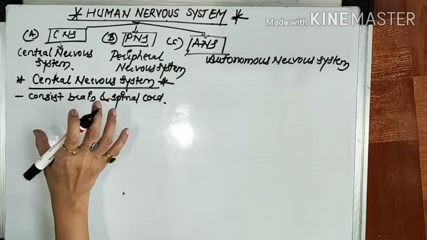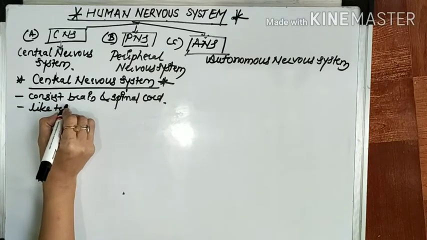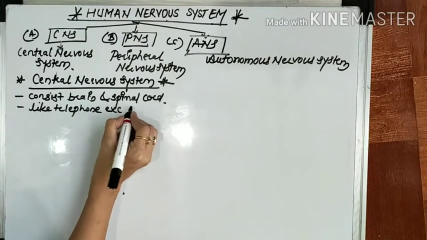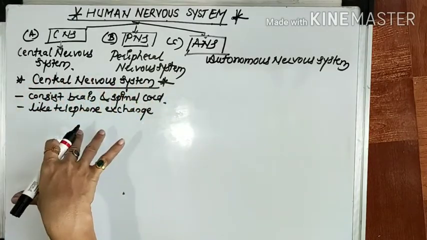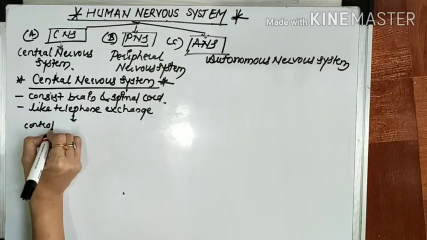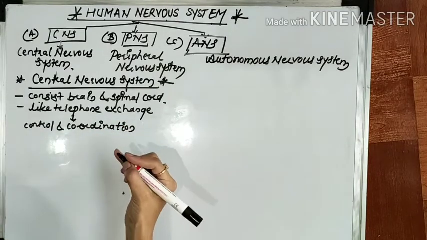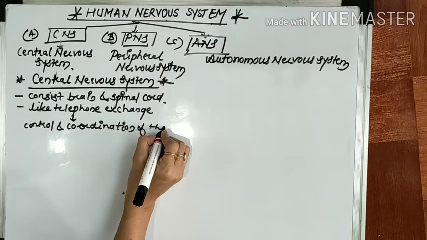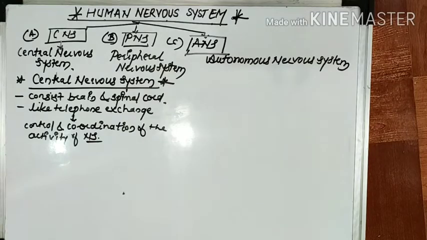Right? Now, this central nervous system is just like a telephone exchange, with ingoing and outgoing wires, and this is ultimately responsible for control and coordination of the activity of the nervous system.